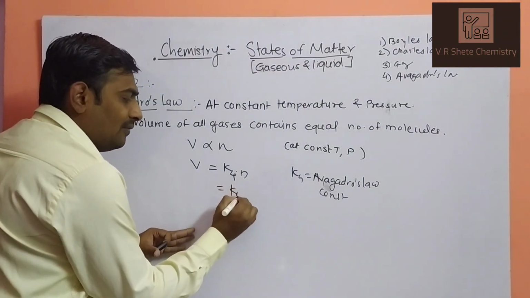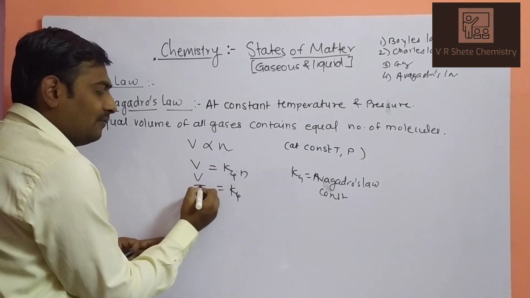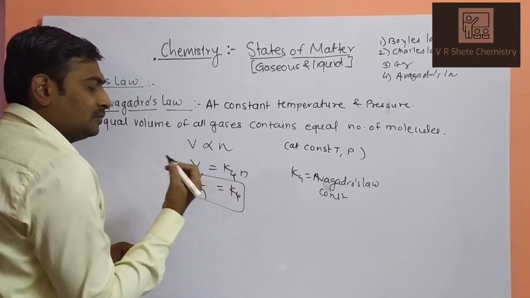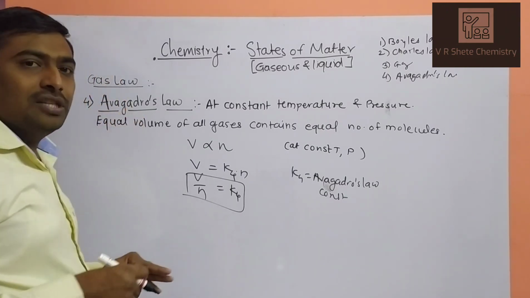We have already calculated the value of K4. K4 is equal to, just shift the V to the left-hand side, V by n. K4 is V by n. So this is your Avogadro's equation.